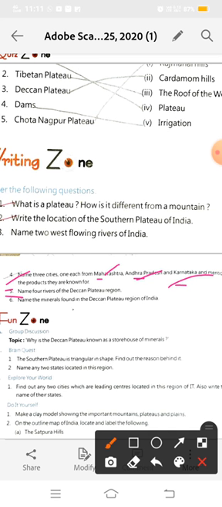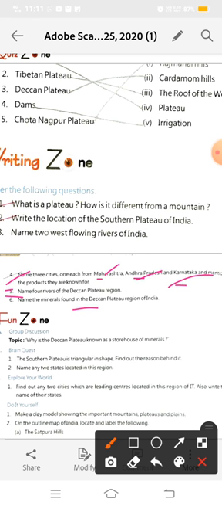Name the minerals found in the Deccan Plateau region of India. It is not asking about the southern plateau, it is particularly about the Deccan region's minerals. In the Deccan region we find iron ore, coal, mica, and gold. Coal, mica, iron, and gold are the main minerals found in the Deccan Plateau region.